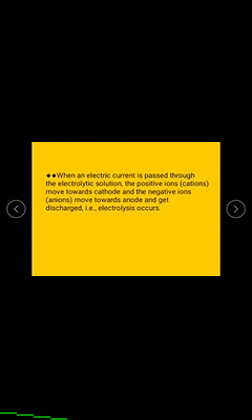Next, when an electric current is passed through the electrolytic solution, the positive ions move towards the cathode side, and the negatively charged ions move towards the anode side, and get discharged. That is, the electrolysis process occurs in that electrolyte.